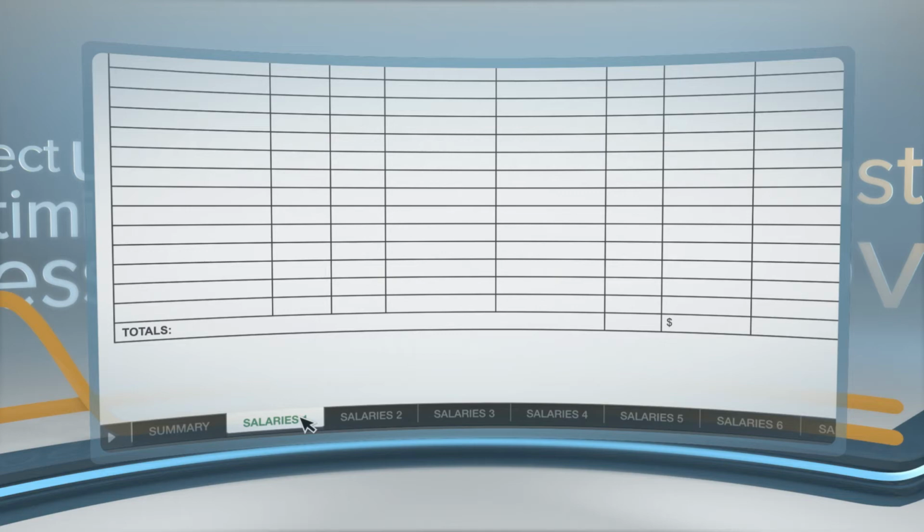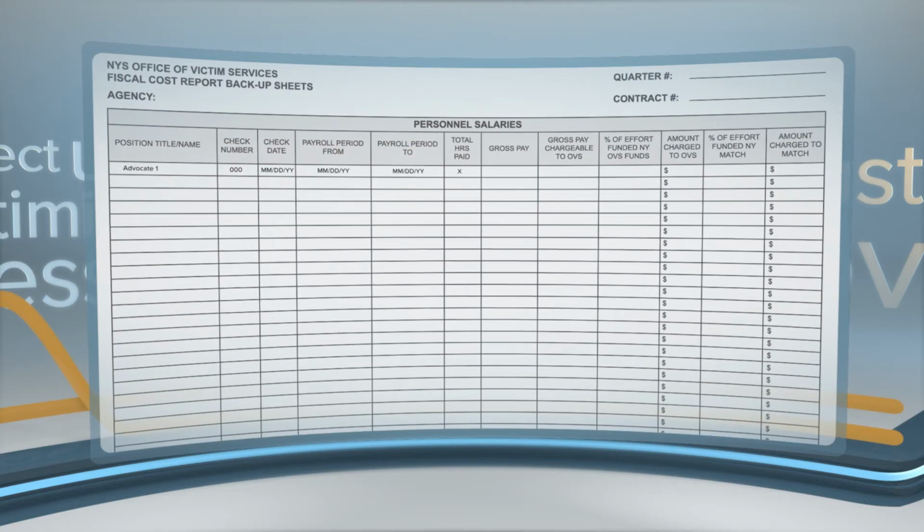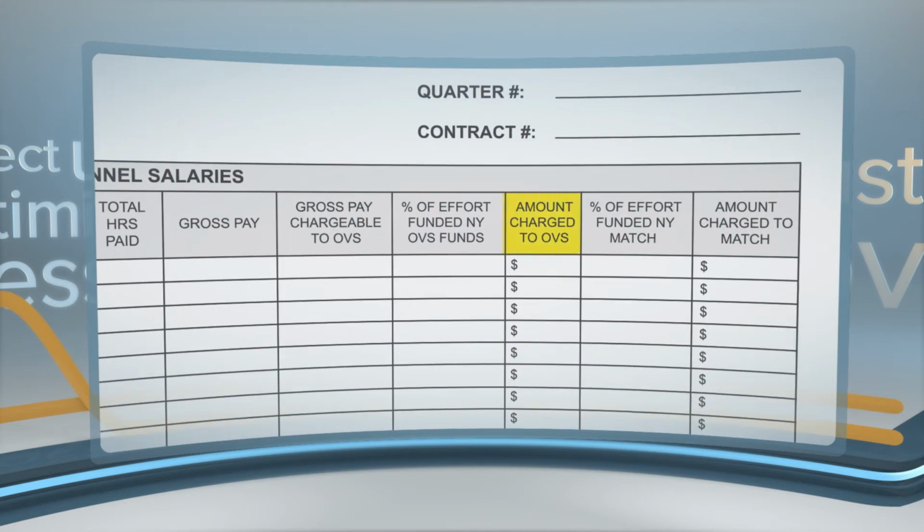On the salaries pages of the FCR, list the positions as they are titled on the approved budget, along with the name of the individual who is filling the position. Please list all the pay periods and other requested fields on the salaries page for each position together. For example, list all of the information for Advocate 1 before moving on to Advocate 2. The amount charged to OVS and the amount charged to match will autofill based on amounts entered in the gross pay chargeable to OVS and the percent of effort funded either by OVS or match funds.